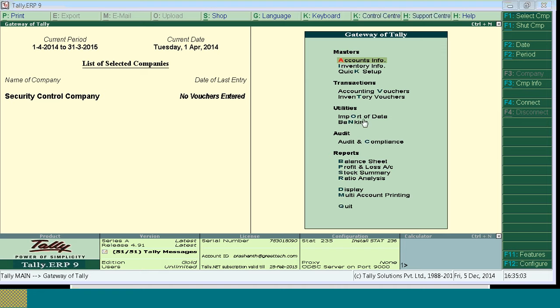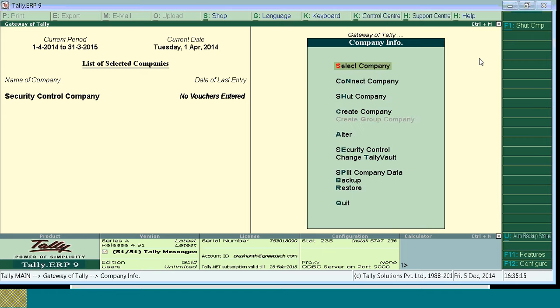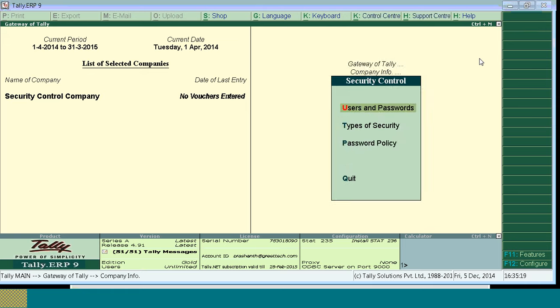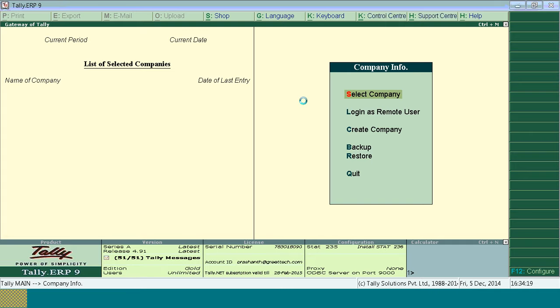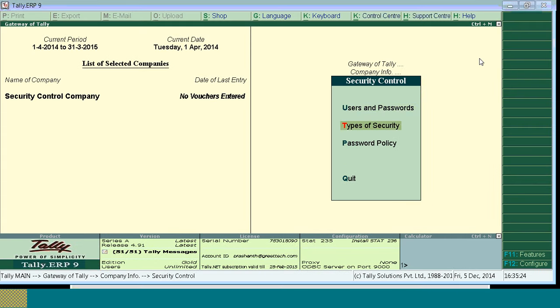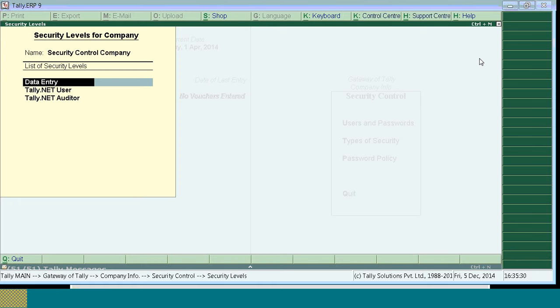From Gateway of Tally, to create user, click on Company Info. In the right hand side panel, there is the option for Company Info. The shortcut key is Alt F3. Go for Security Control. Then go for Types of Security. So here you have to create the security level.